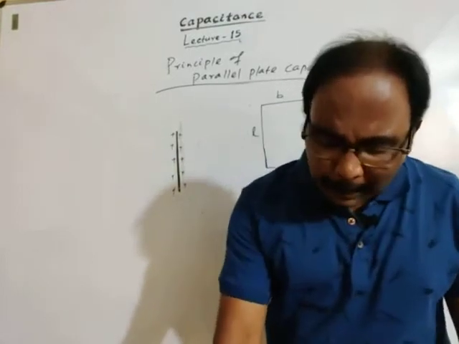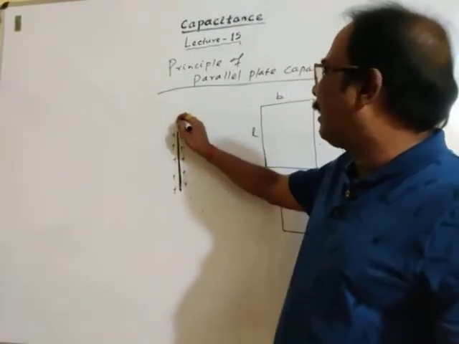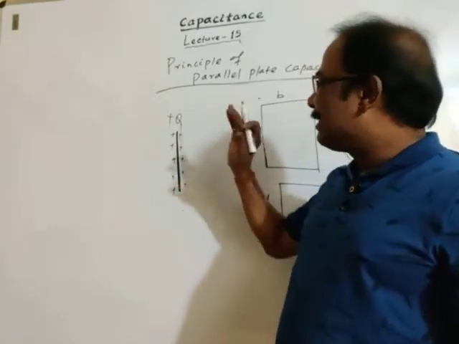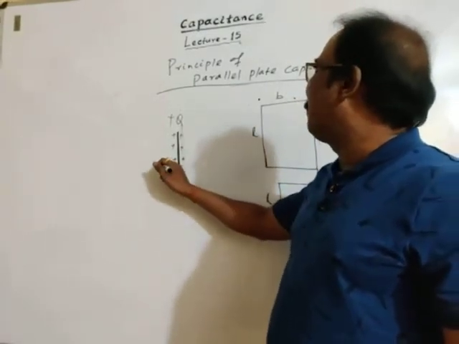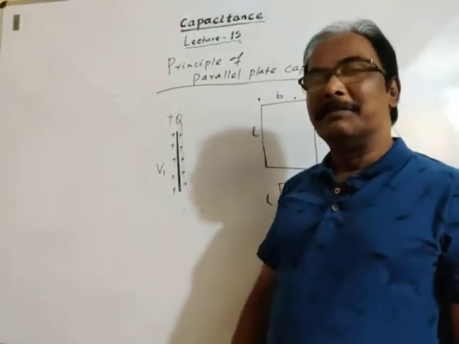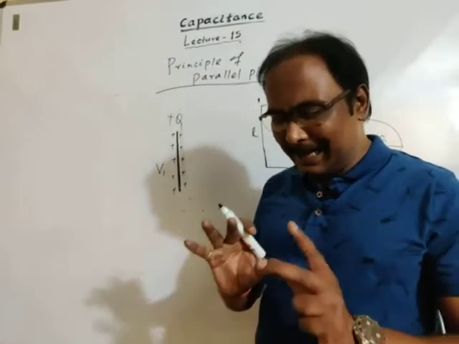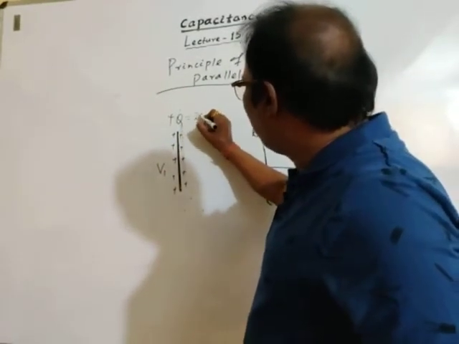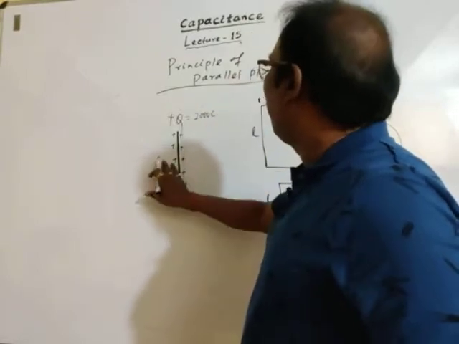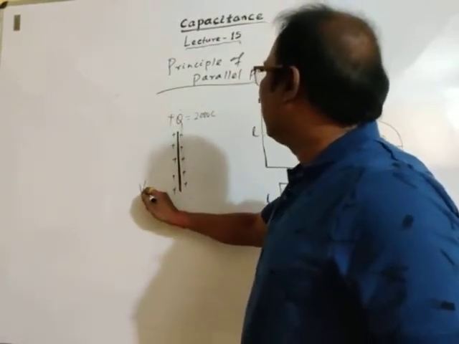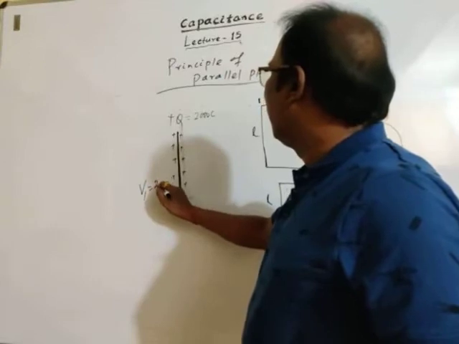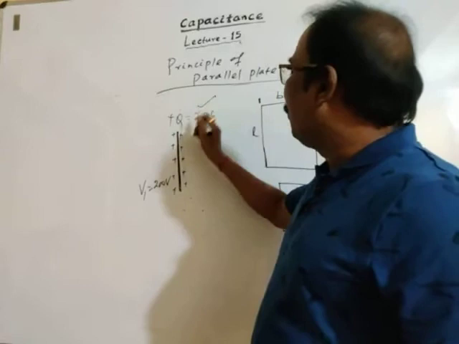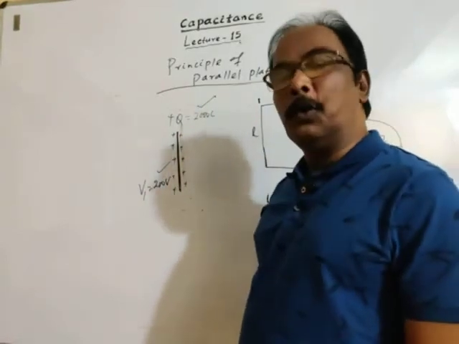Okay, let the total charge given to the metallic plate be Q, let plus Q. Now the potential of the plate is, let's say, V1. Let's take some numerical values. Let the charge given be 2000 coulomb, and the potential developed on the metallic plate be 200 volt.